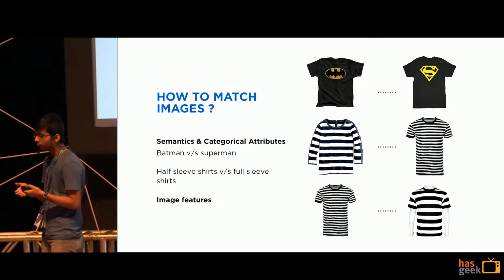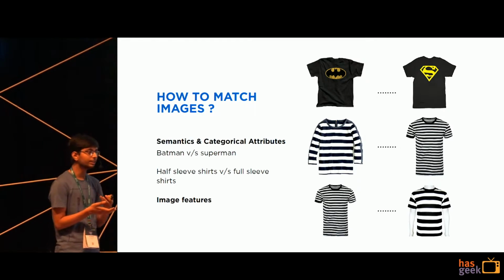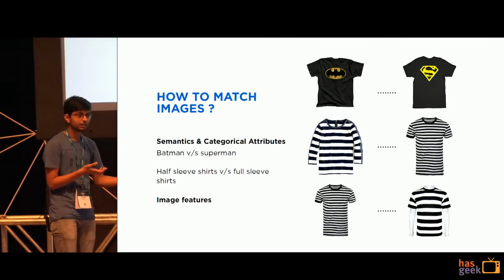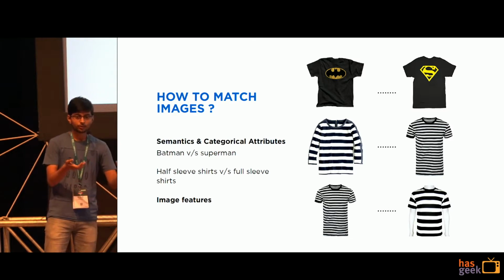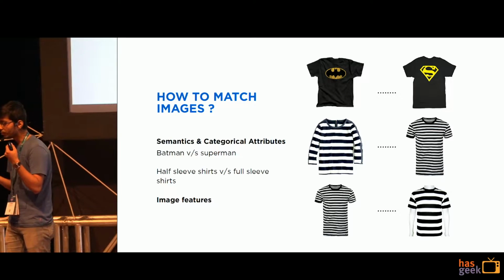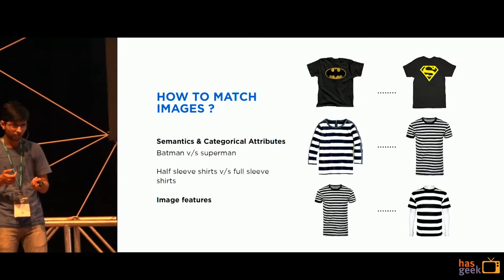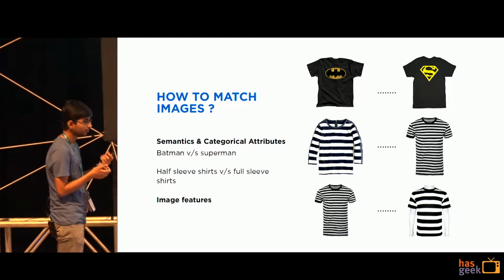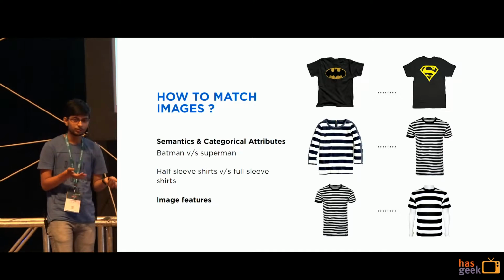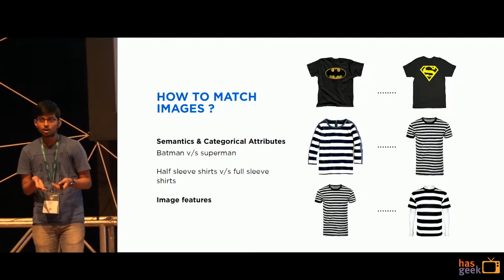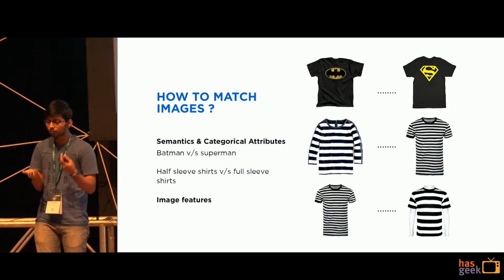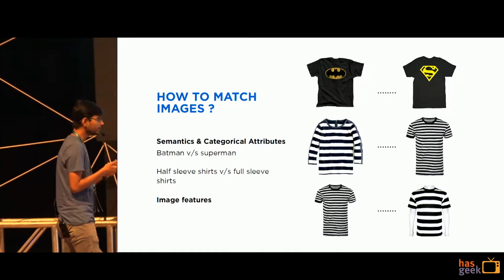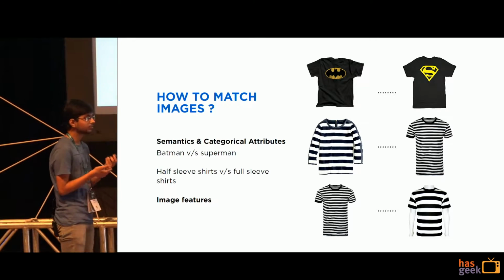Semantic attributes like what type of sleeves it is, or what type of neck type is present in a given image. Categorical aspects of an image like whether it belongs to the Batman category or whether it belongs to the Superman category. And apart from that, there are some fine-level and minute-grained features associated with an image, which these semantic and categorical attributes fail to capture. For example, how two striped shirts are different, or what the difference is between two graphic shirts, or how two floral shirts are different from each other. With recent developments in deep learning, deep learning architectures are working fine in capturing these variations associated with an image.